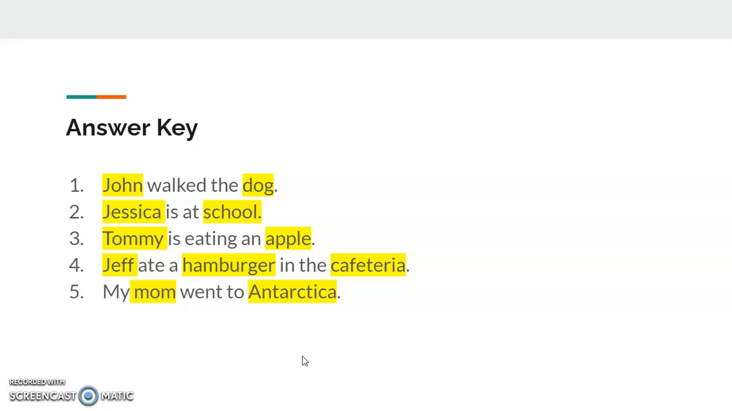Number 4, we have Jeff ate a hamburger in the cafeteria. So we actually have 3 nouns there, Jeff being a person, hamburger being a thing, and cafeteria being a place. And then lastly, we have my mom went to Antarctica, mom being a person, and then Antarctica being a place, right?